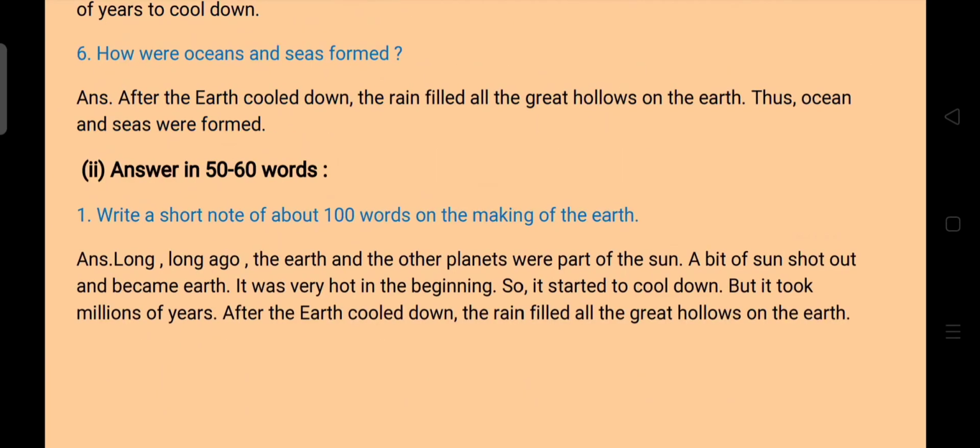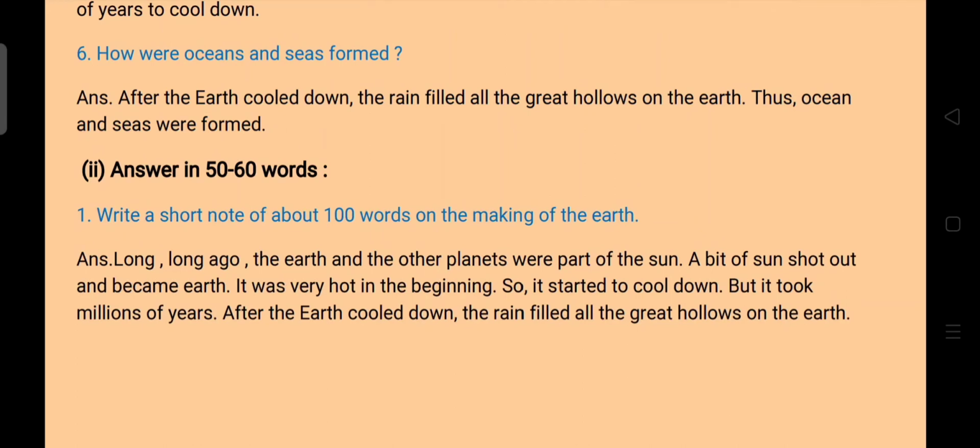Now, let's start our long question. Question number 1. Write a short note about 100 words on the making of the earth. Clear? Answer.